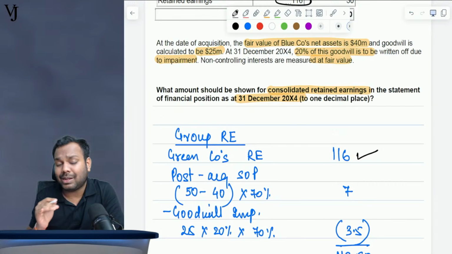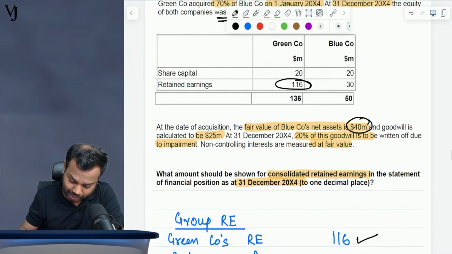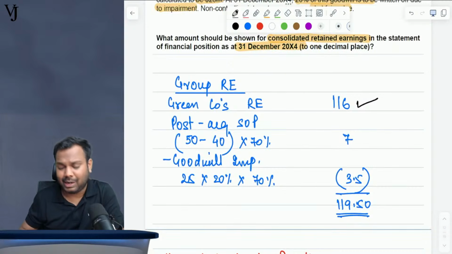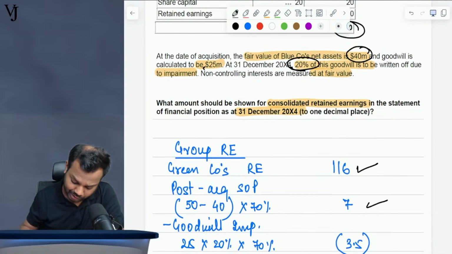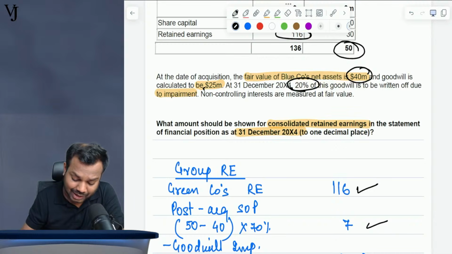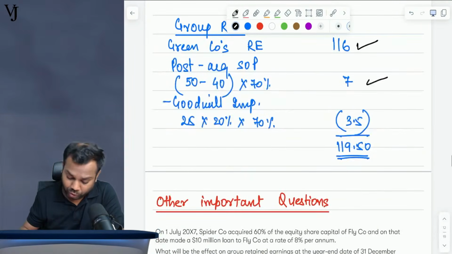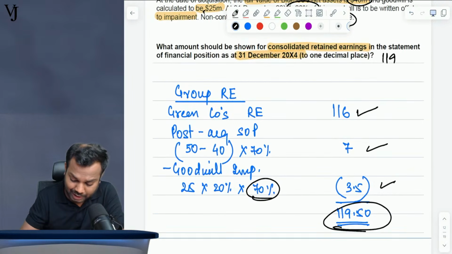Now, what is the change in the RE of the subsidiary from date of acquisition till now? Okay, so the fair value of net assets on date of acquisition was 40 million. Now, what are the net assets? 50 million. So 50 minus 40 is 10. 10 is the change. Now multiplied by 70% is 7. Okay. Now what is the goodwill impairment? Goodwill is 25, impaired by 20%. Now since NCI is at fair value, goodwill impairment has to be allocated to parent and NCI in the ratio of their holding. So 70% multiplied by 5 is 3.5. So the answer is 119.5.